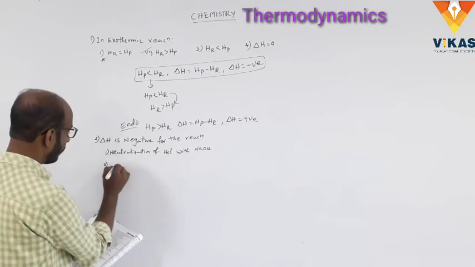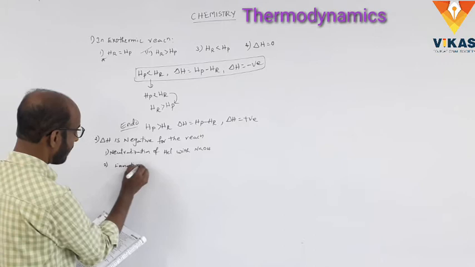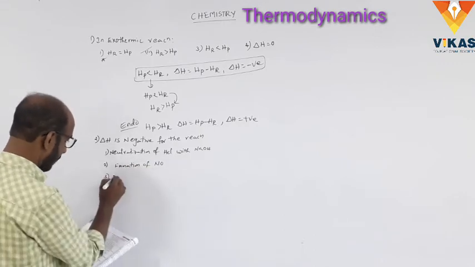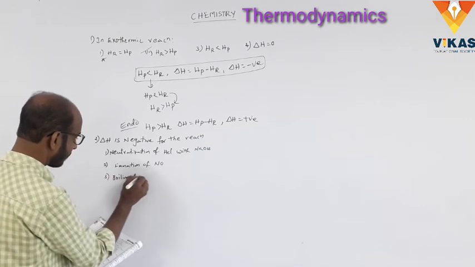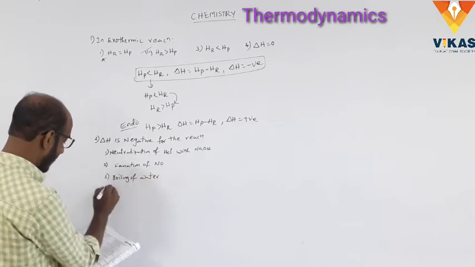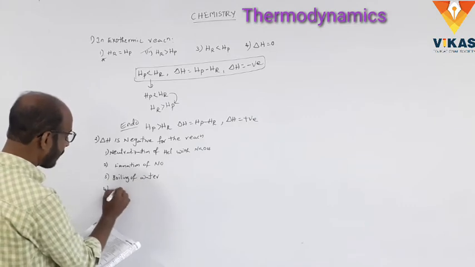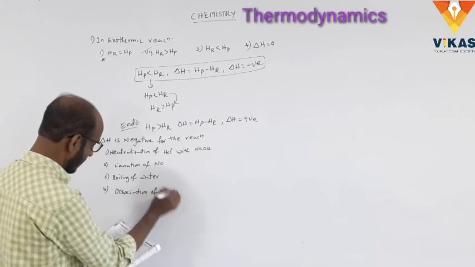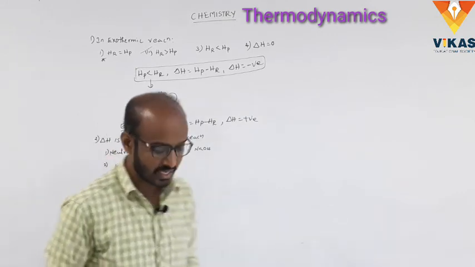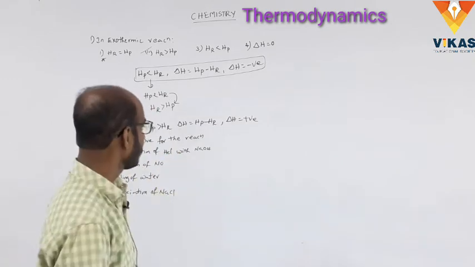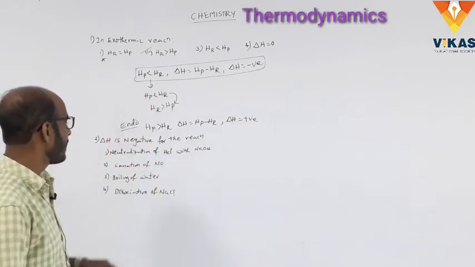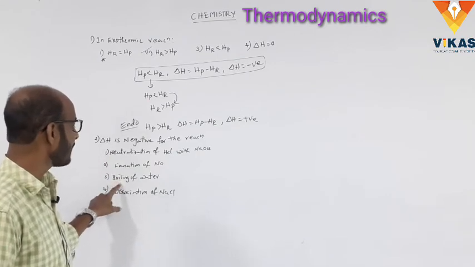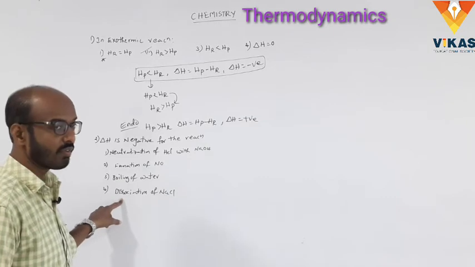Formation of NO. And number 3, boiling of water. Number 4, dissociation of NaCl. Delta H is negative for the reaction. So number 1, neutralization of HCl with NaOH, formation of NO, boiling of water, dissociation of NaCl.